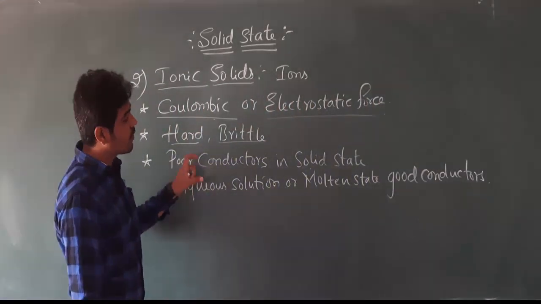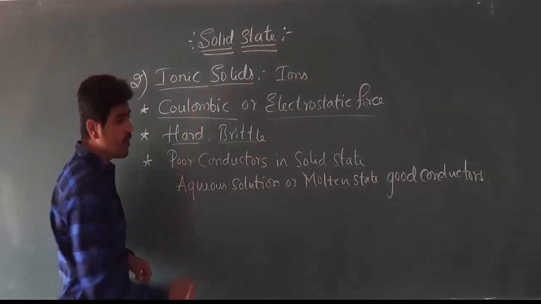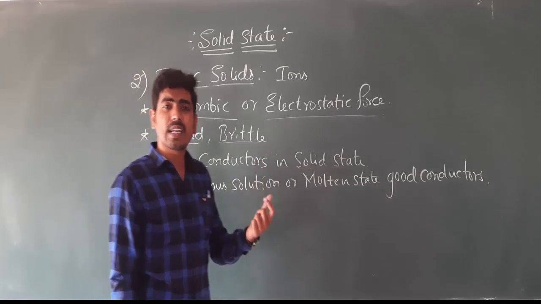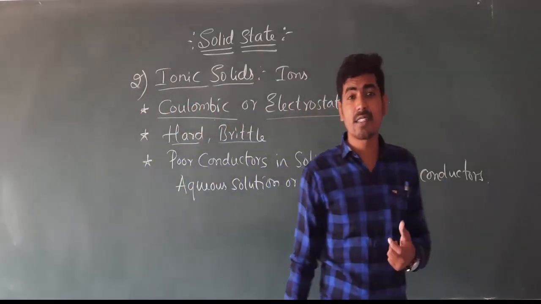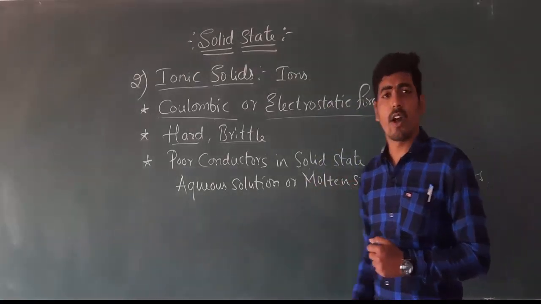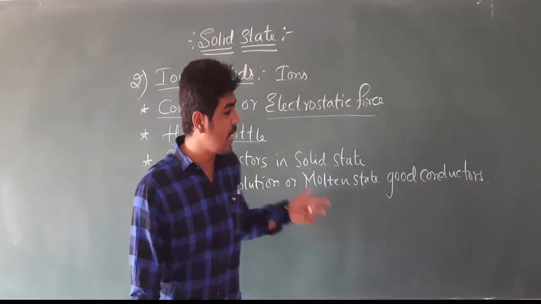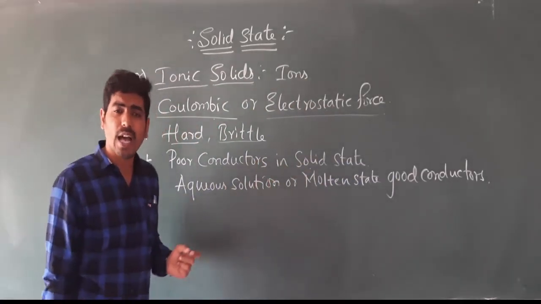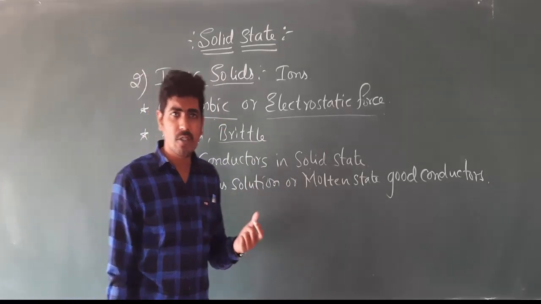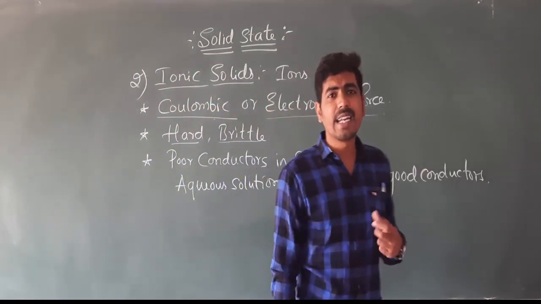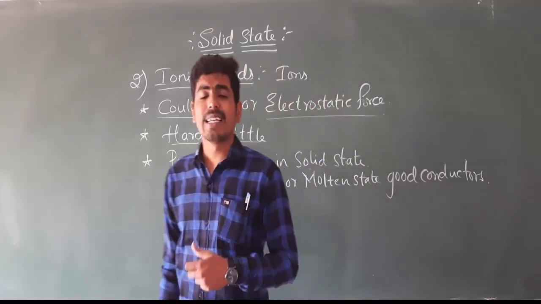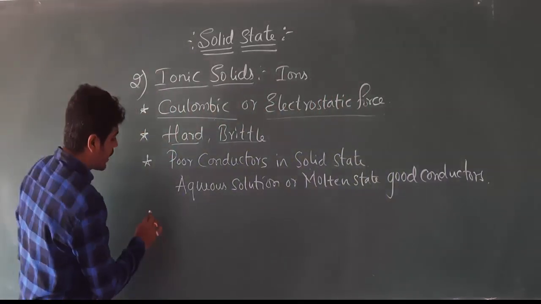So this is one of the special cases in ionic solids. Why are ionic solids poor conductors in solid state but good conductors in aqueous solution or molten state? If a question is asked like this, then we have to answer that because the ions become free in aqueous solution or molten state, and hence they conduct electricity.